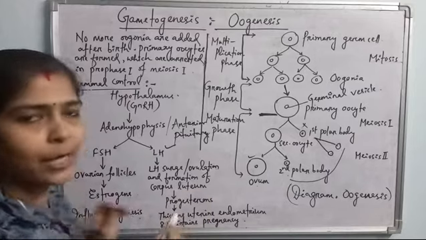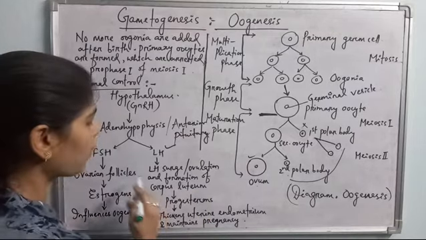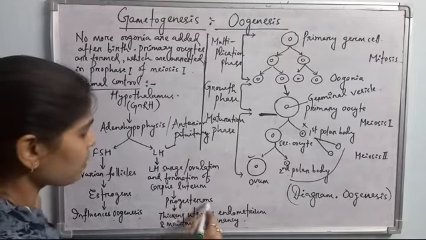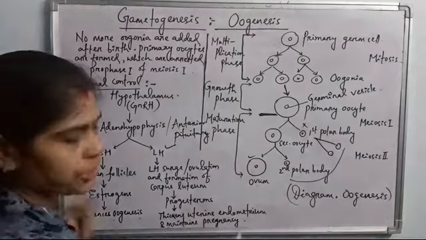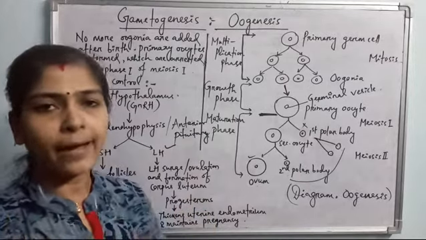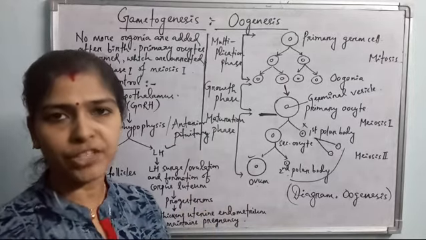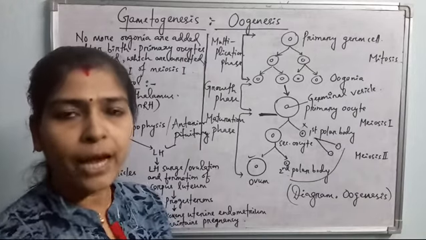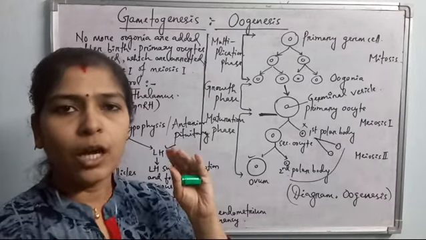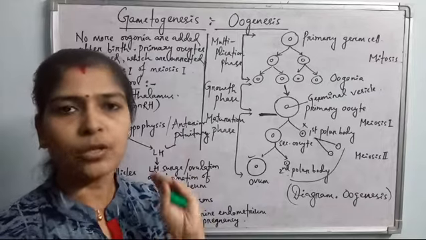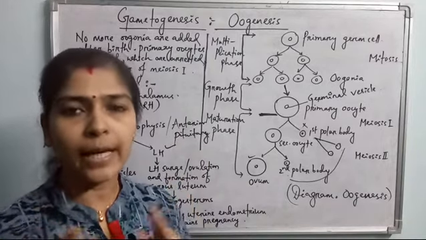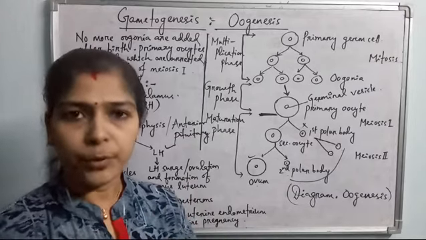Corpus luteum is a glandular mass. This yellow glandular corpus luteum secretes the hormone progesterone. This progesterone thickens the uterine endometrium. The uterus has three linings. The innermost lining is endometrium, the middle is myometrium, and the outside layer is perimetrium. Whenever fertilization occurs, the embryo attaches to the innermost lining, that is endometrium. So the endometrium lining should be thickened to bear the weight of the embryo during growth.